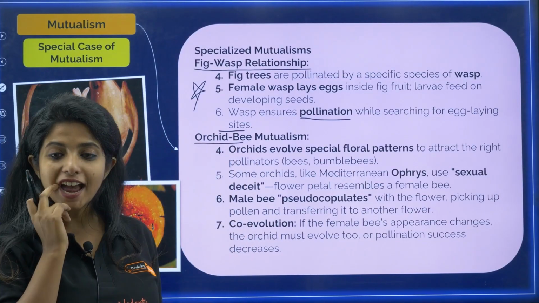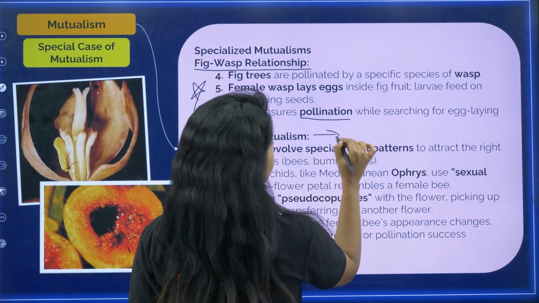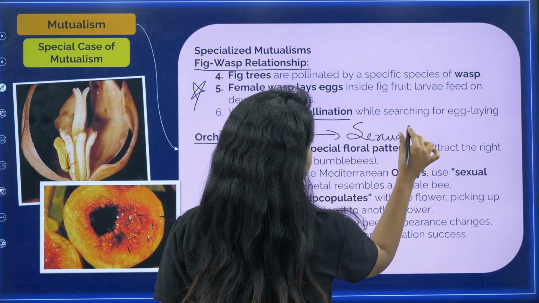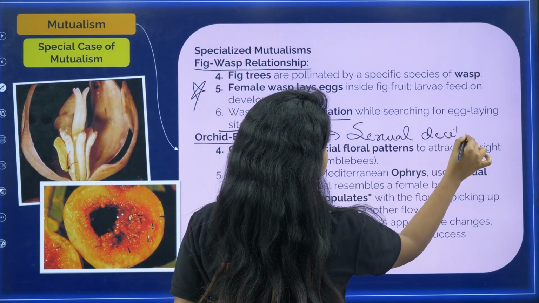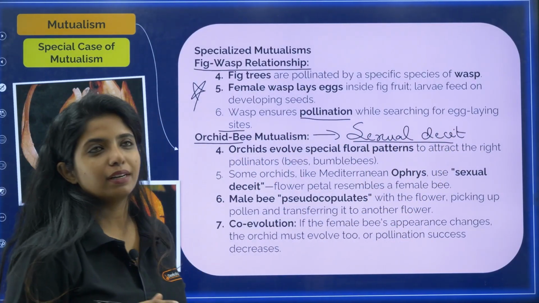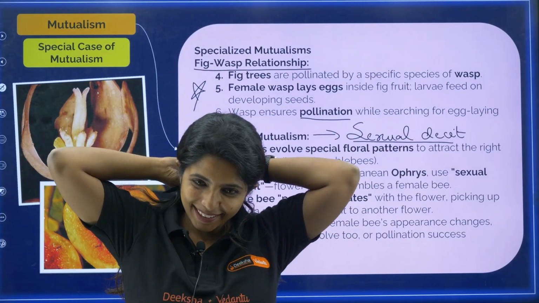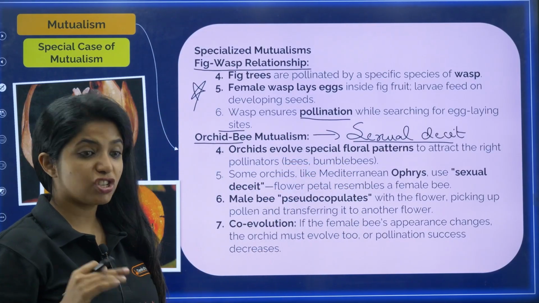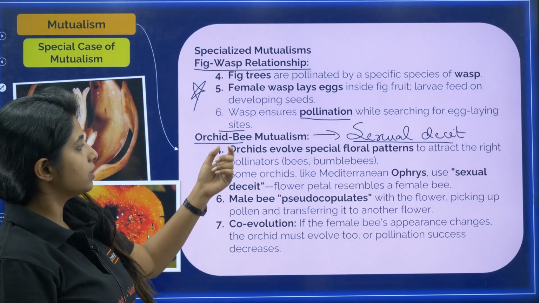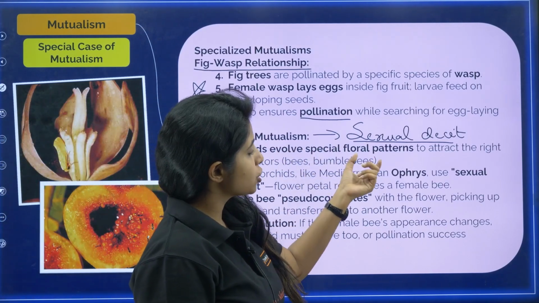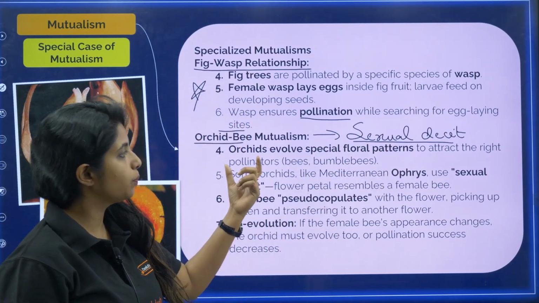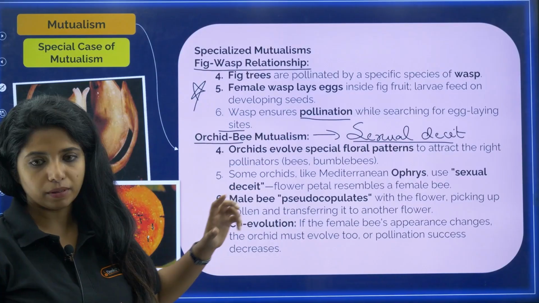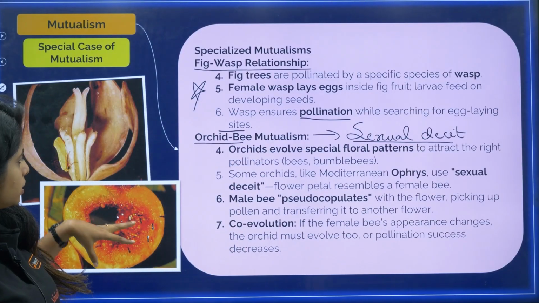Now there is something else, that is orchid and bee. Okay, orchid and bee, and this is an example of sexual deceit. Deceit as in, what do you mean by deceit? In Hindi it's dhoka. Deceit as in I am cheating. So what is happening over here is that orchids evolve special floral patterns to attract the right pollinators like bees and bumblebees. The picture is not given over here, this is of the fig only.